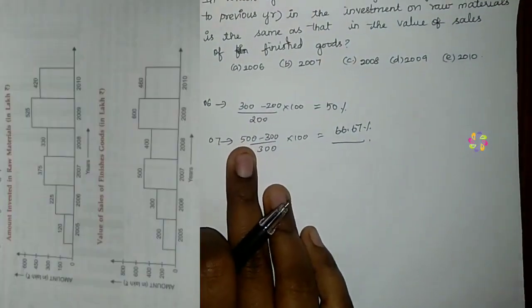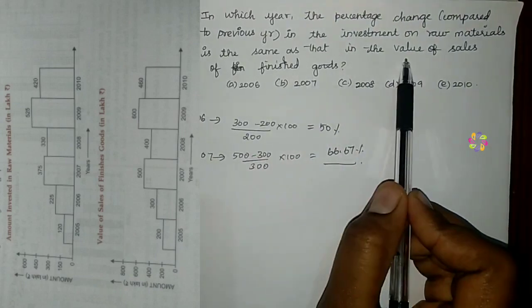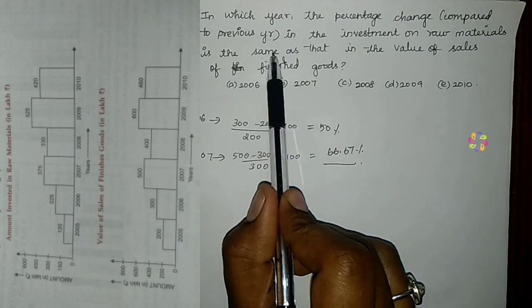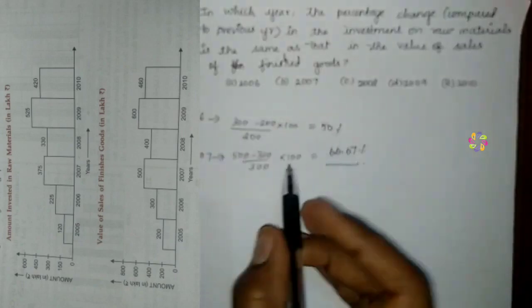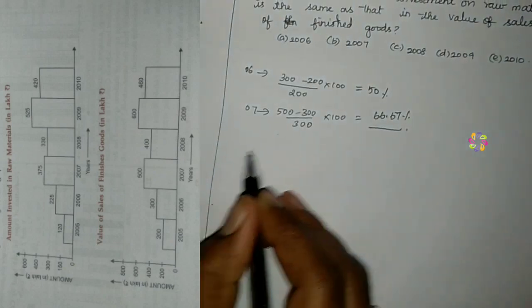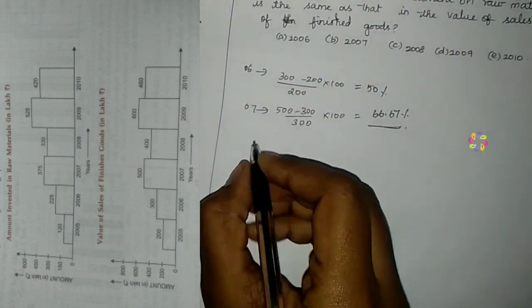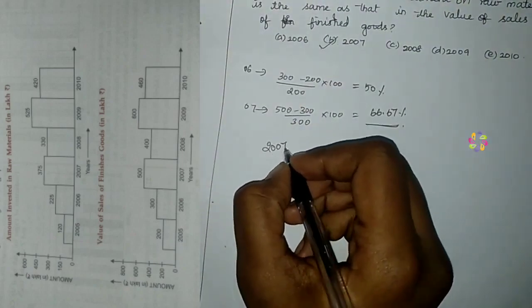This is enough to solve, because they are asking where finished goods and raw material have the same percentage change. We have the same value in 2007, 66.67 and 66.67. So option B, 2007, is the correct answer.